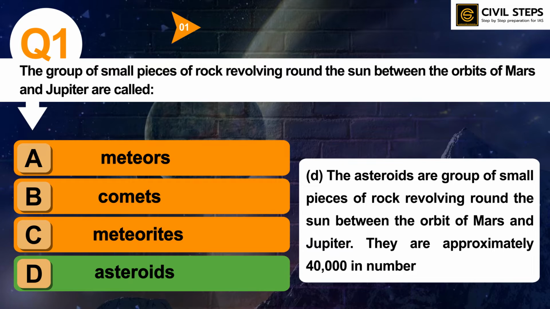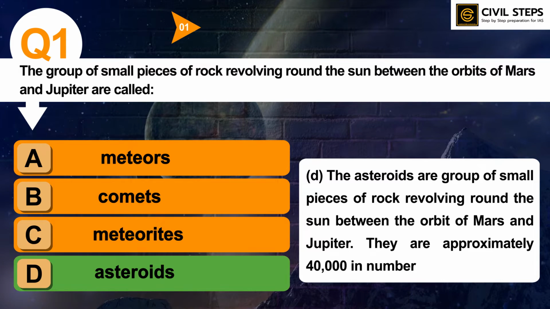So the asteroids are a group of small pieces of rock revolving around the sun between the orbits of Mars and Jupiter. They are approximately 40,000 in number. You should have knowledge about the solar system and about meteors, comets, meteorites and asteroids. You can read about these in detail from standard sources. This is also given in NCERT of class 6, so you can refer to that NCERT as well. So this was all about question number 1.